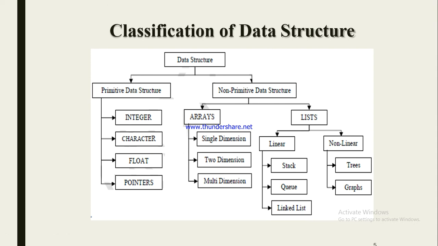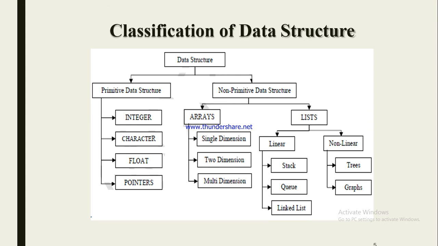Okay. Primitive data structure contains integer, character, float and pointers. So four types of data it stores. And non-primitive data structure contains two types: first array, second list. In array there are three types: one dimensional or single dimensional, two dimensional, and multi-dimensional.